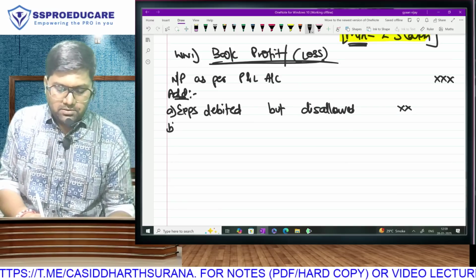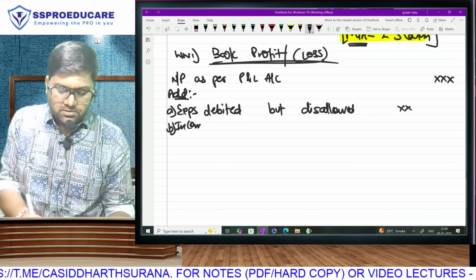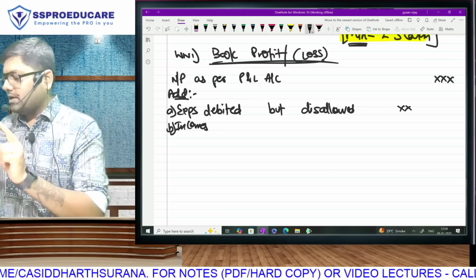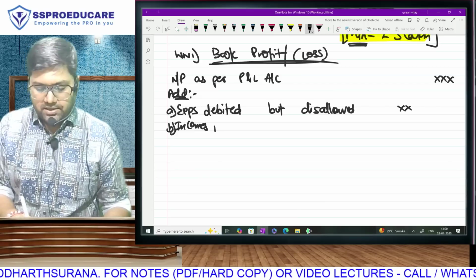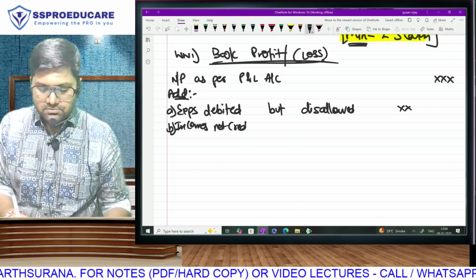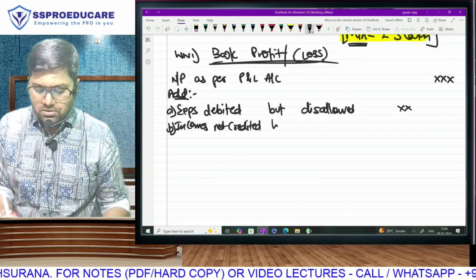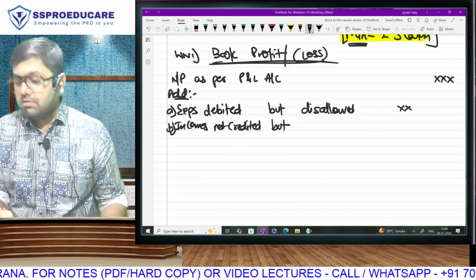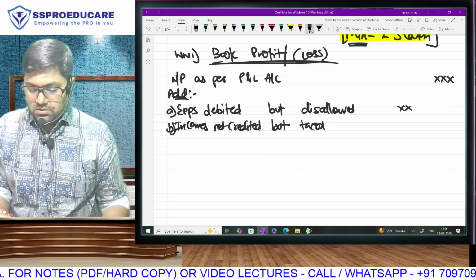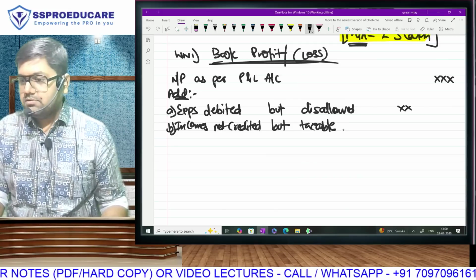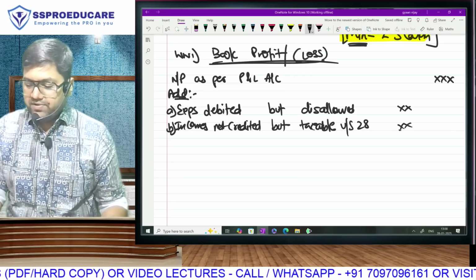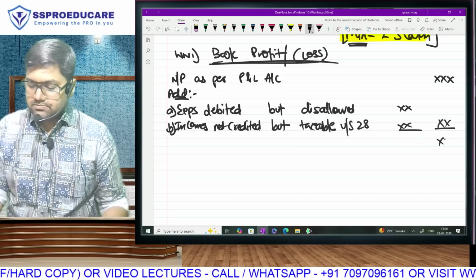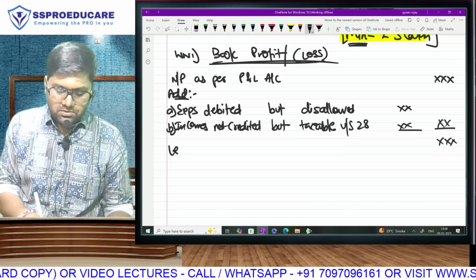One more add. Incomes which are not credited but allowed. Under section. Do we add these things? Then we will also have a less side.